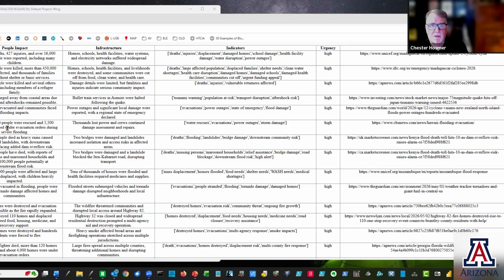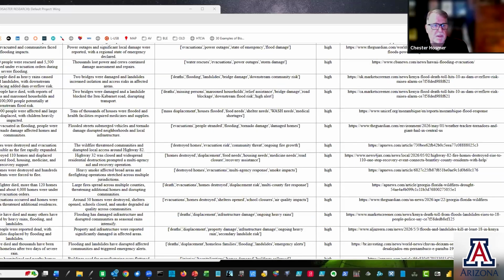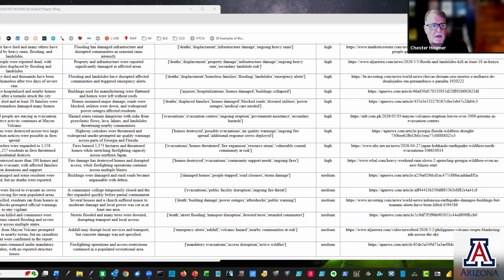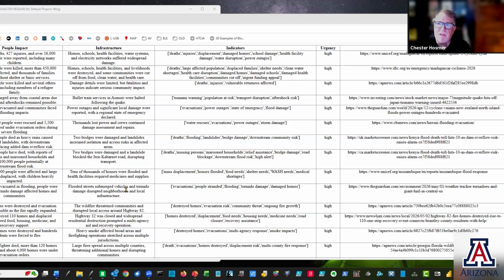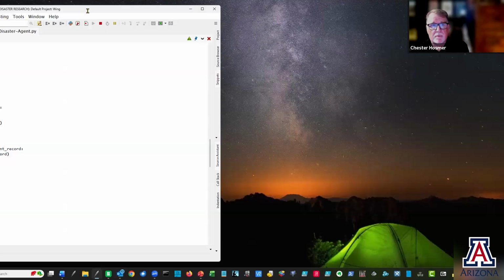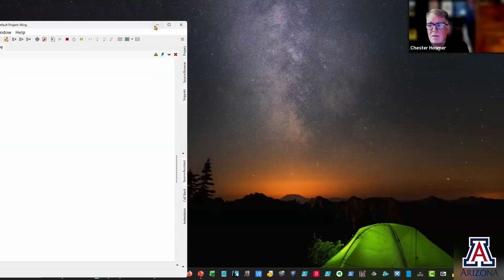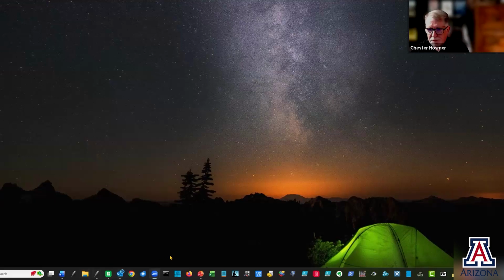All of these things are specific to the impact on people, the impact to infrastructure, the indicators that were found within those particular articles. And then the urgency level, whether it was high, medium, or low. And then what was the actual URL of the article if you want to go look at that in more detail. So again, all of these came back as escalate, and some of them came back as monitor. So I wanted just to show you that we can apply this technique of building agentic AI objective statements beyond just cyber, or from an intelligence point of view.